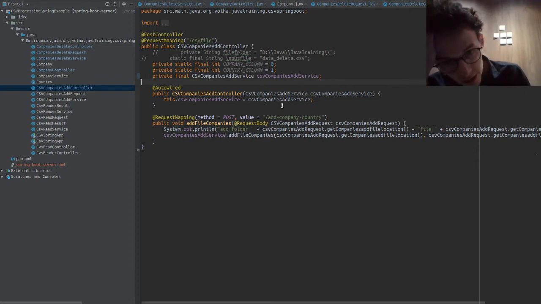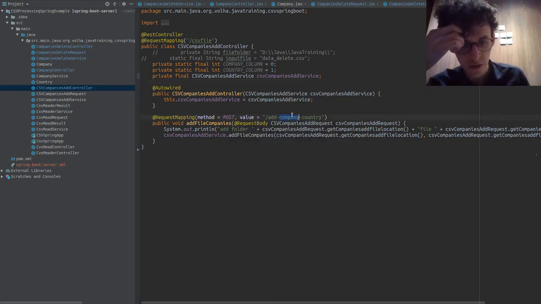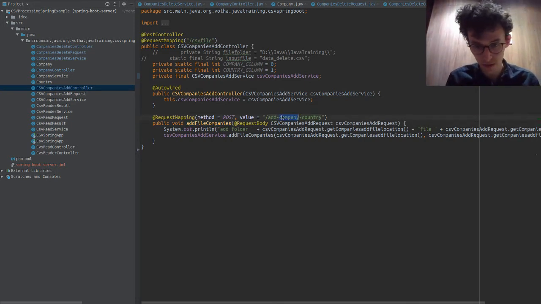Companies, add company country, add company country, add file companies. See, I would maybe change that to like this. Generally, our method name should match our external name. So add file companies. I think that's a better name as well. I like that name you've used here.